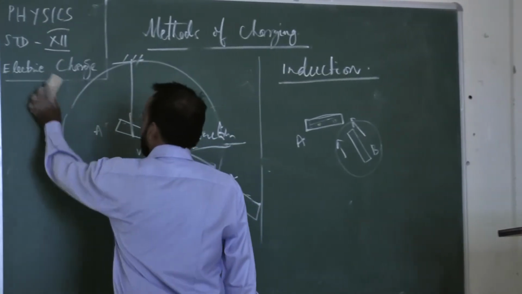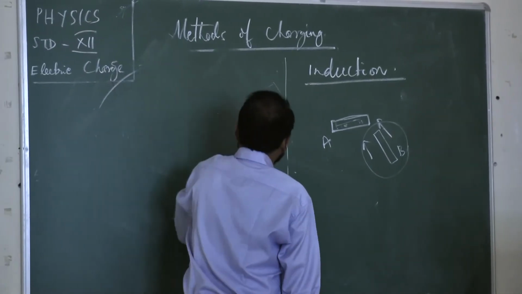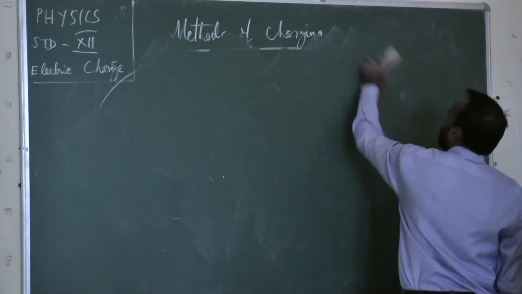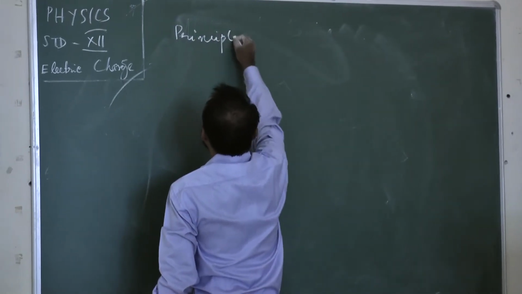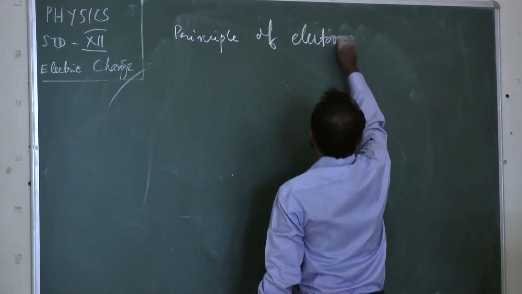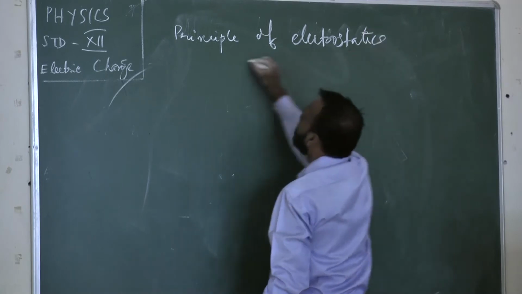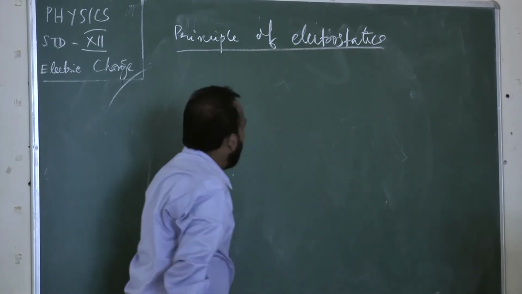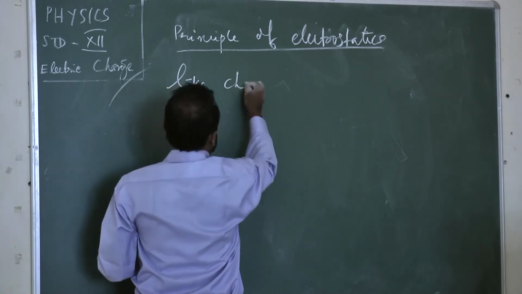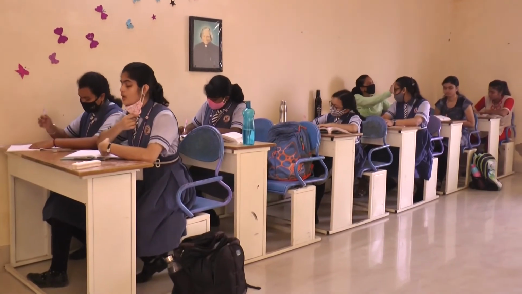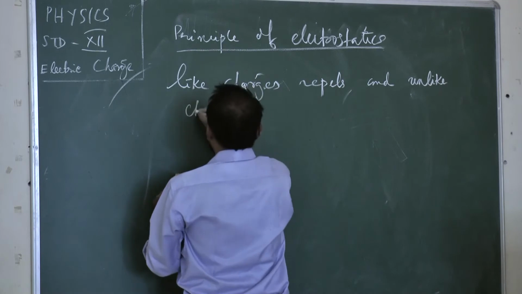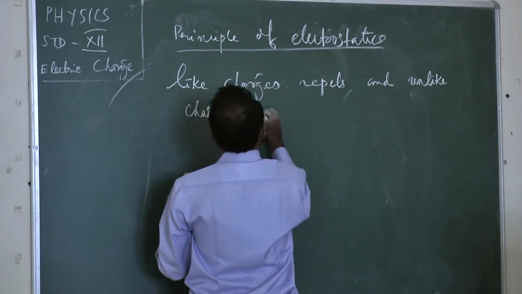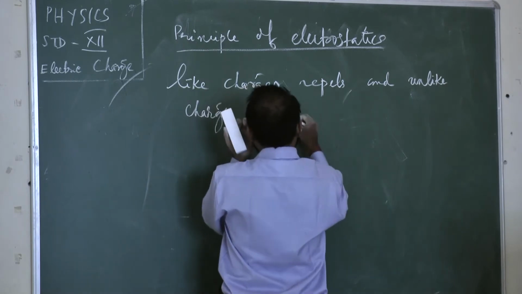Please write down this principle of electrostatics. Like charges repel, and unlike charges attract.